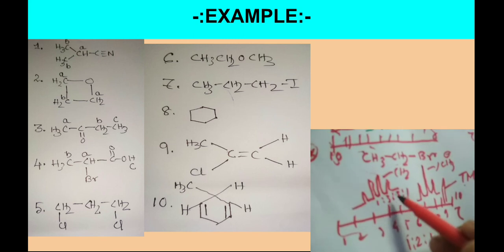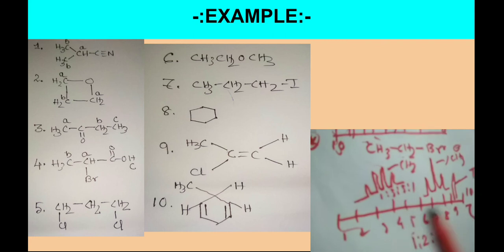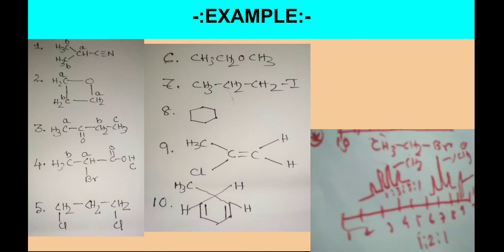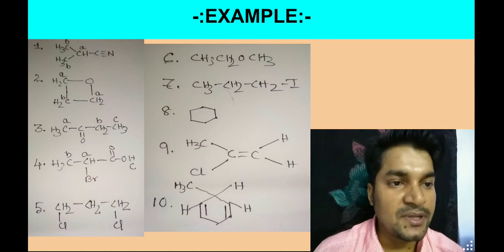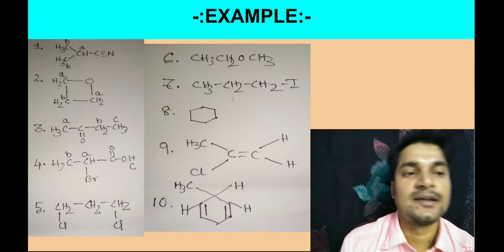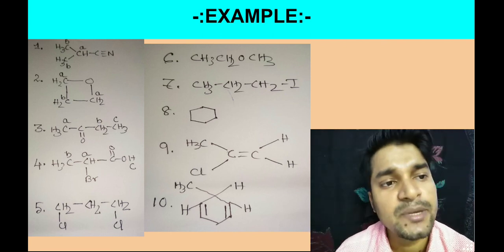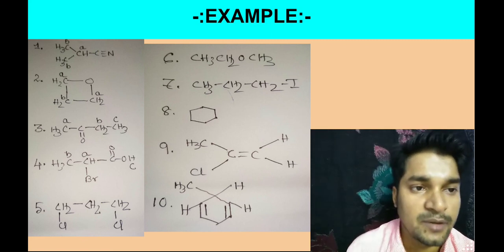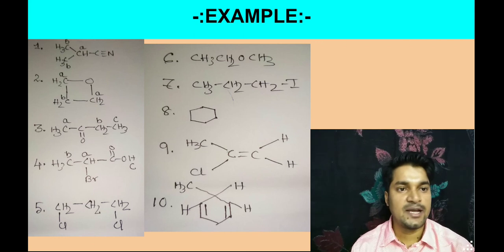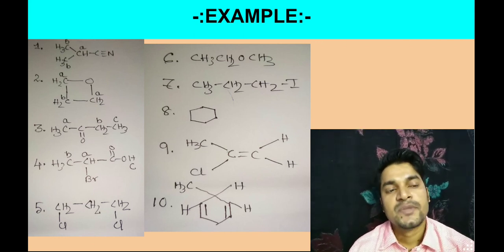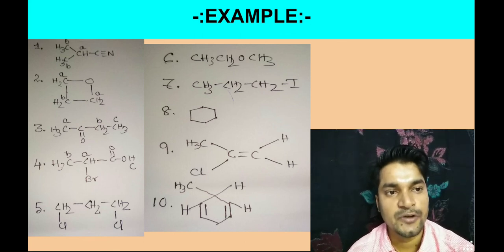That is all I want to discuss over here. This is nothing but the NMR signal, all we get from here. This is all about the example and related things. There may be so many examples left, but if you comment on any particular example in the comment box, I will definitely discuss that example. I think it will be much clearer for all of you to understand proton NMR spectroscopy.